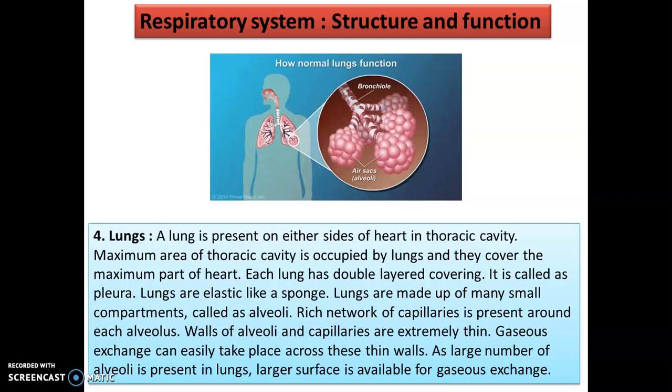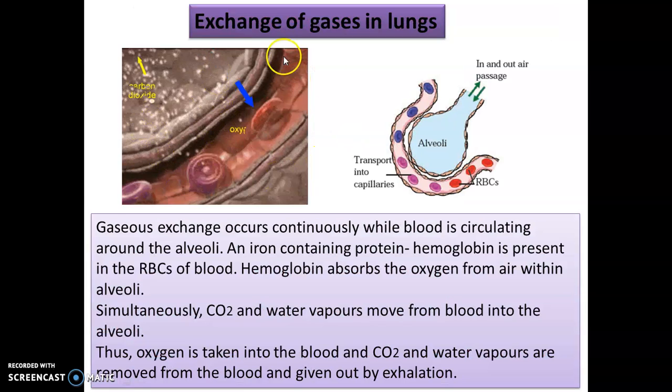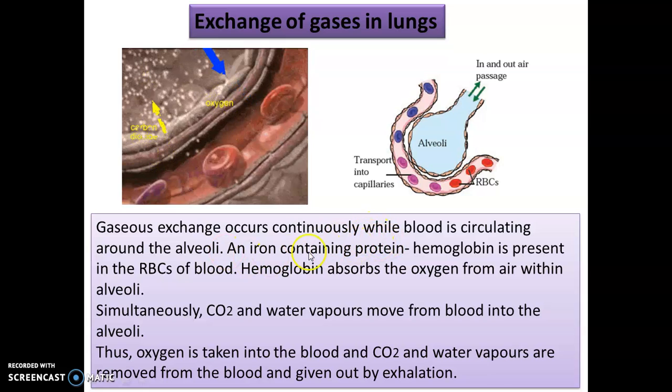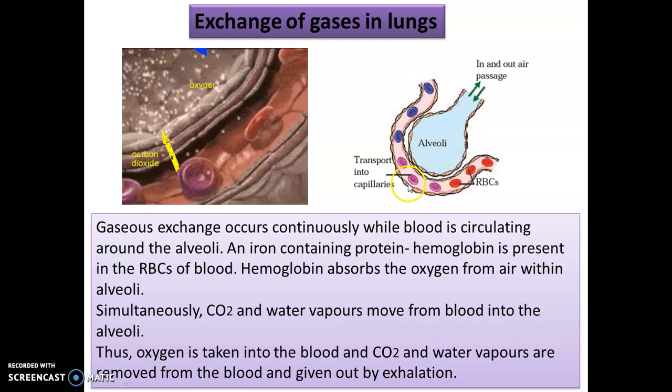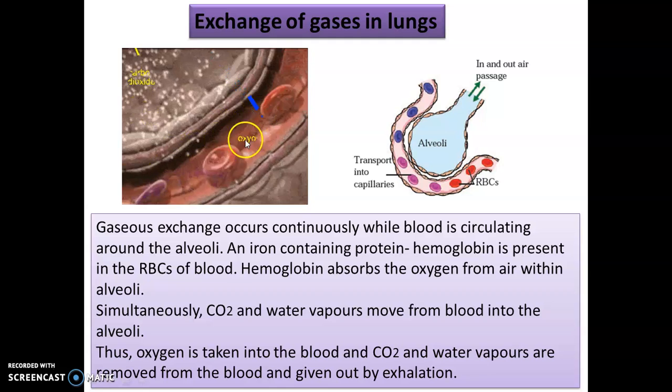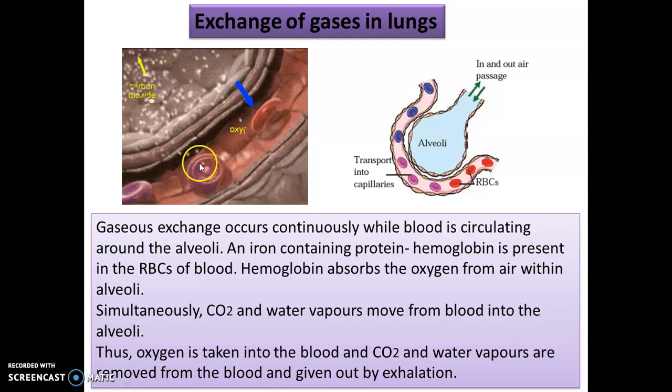The number of alveoli present in the lungs is large, so that the oxygen passes very fast. Now the gaseous exchange occurs continuously while blood is circulating around the alveoli. This is the alveoli, this is the blood vessel. Blood is continuously circulating around the alveoli. Now what does blood carry, children? Blood carries oxygen.